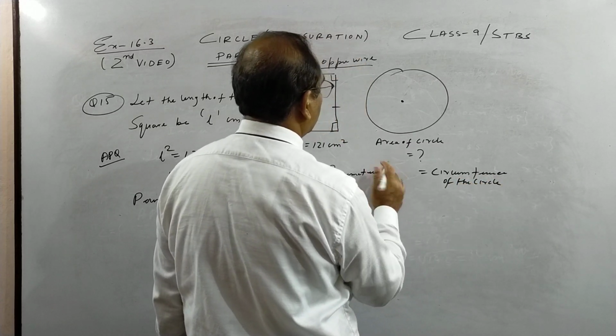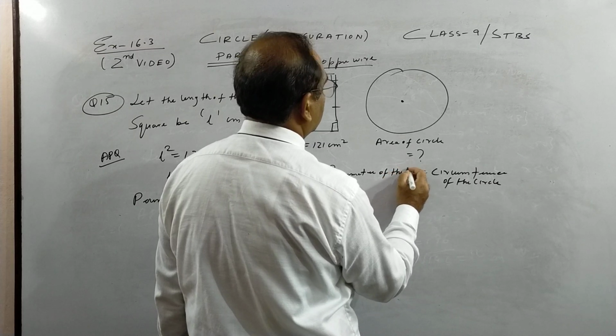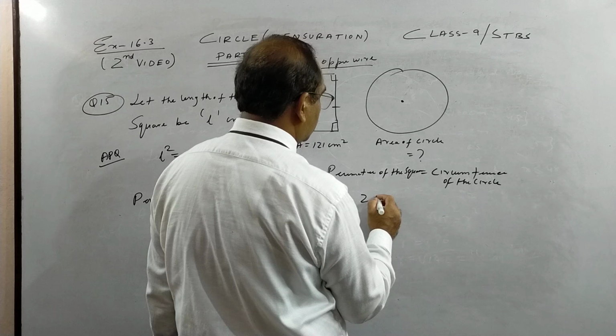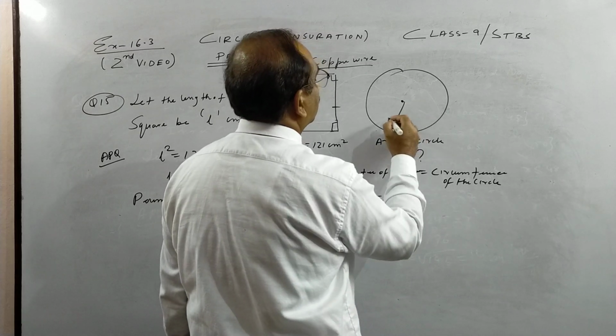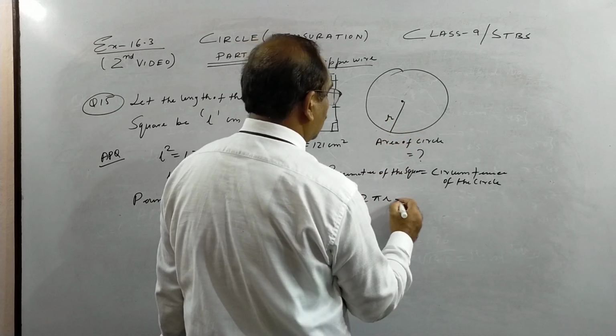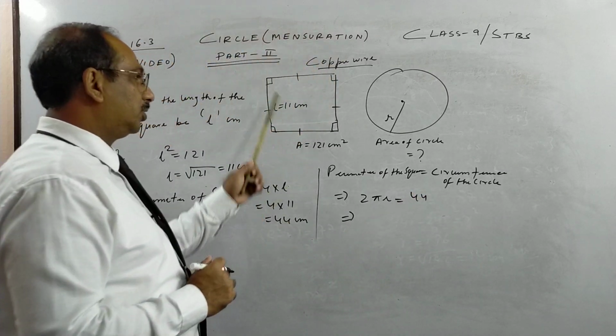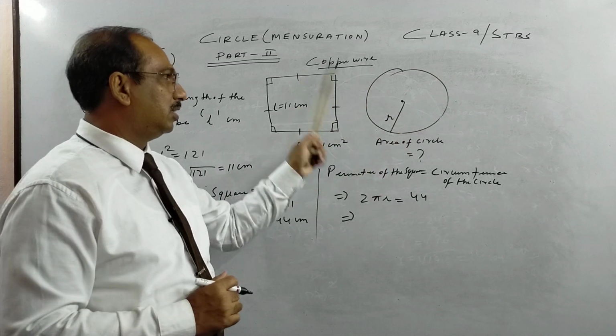Okay, the perimeter of the square is 44, and the circumference of the circle means 2 pi r, just opposite I write. Let the radius of this be r, small r. So 2 pi r is 44, because this perimeter and this, they are equal.